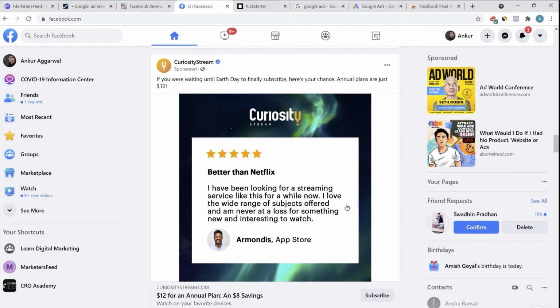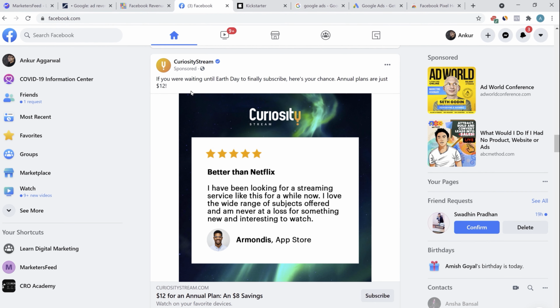Let's check a couple more ads. Here you can see Curiosity Stream is again running ads for me. As you can see, the word sponsored is written. Now I have never visited the website of Curiosity Stream, so I'm not sure what they are, but it says that they are better than Netflix. So maybe it's more like an alternative to Netflix. Now Facebook knows that I have interest in watching various web series, different documentaries, etc. So Curiosity Stream, the advertiser, when they are running the ads, might have selected the interest and Facebook is showing me the ads. Now I have not actively searched for Curiosity Stream. So this is where the difference between an interest-based ad and an intent-based ad comes into play.